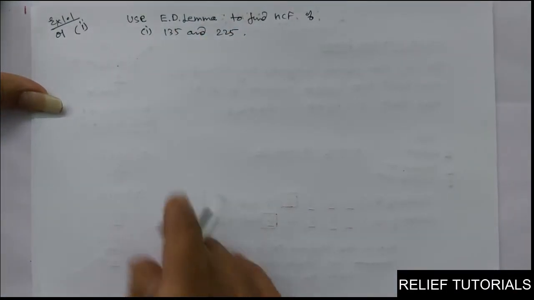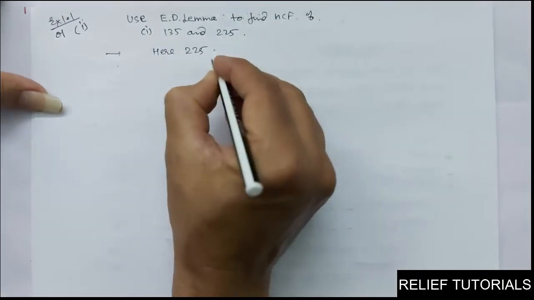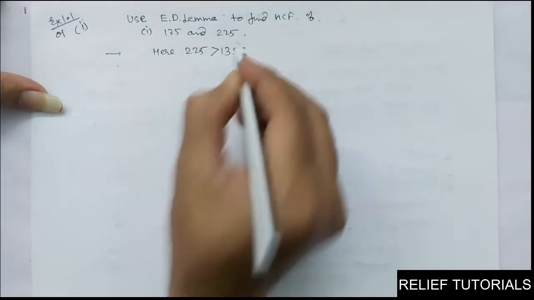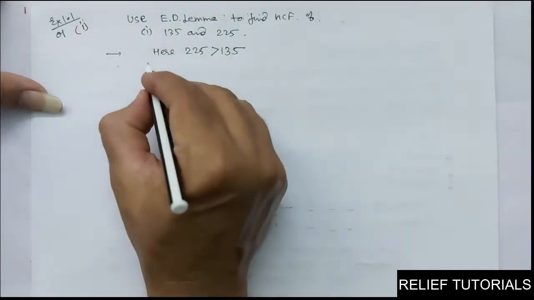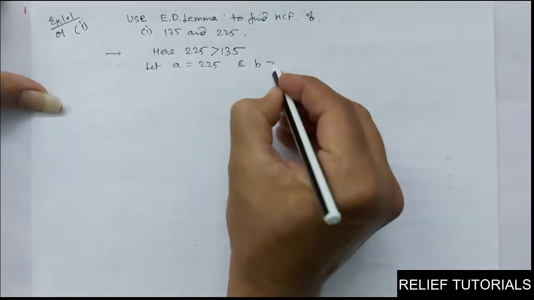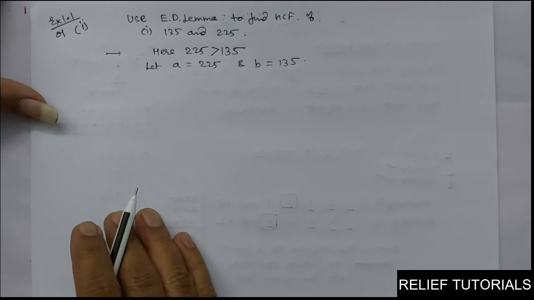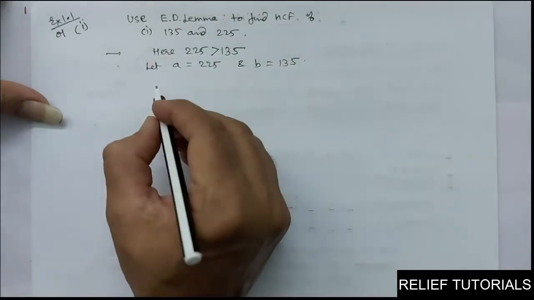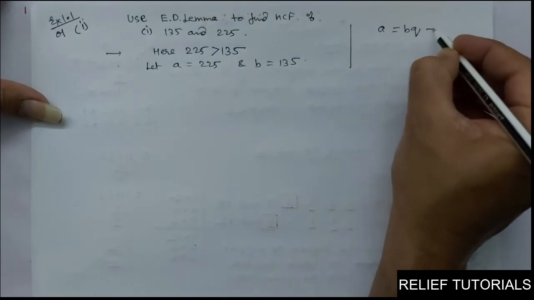So first you have to take the bigger number. See how we will do it. Here we can say 225 is bigger than 135. Clear? So now we will take A equals 225 and B equals 135. Now what you have to do? Now you have to express Euclid division lemma, A equals BQ plus R.